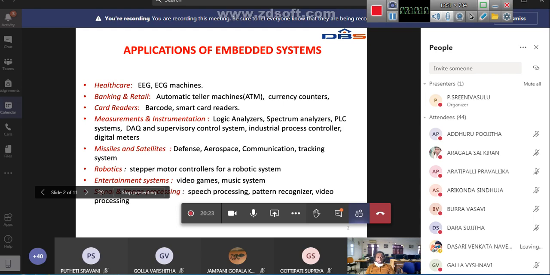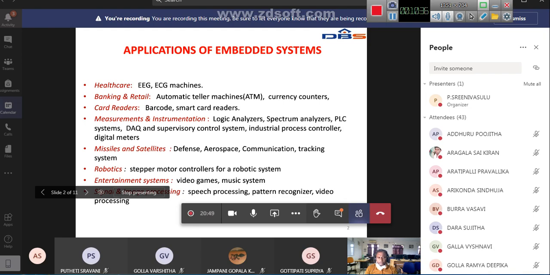That motor can be controlled by using the embedded system. The motor's rotation, toward the front side, back side, or with some angle, is all controlled by the embedded systems present in the robot. And entertainment systems, so video games, music systems, all these are also examples of applications of embedded systems.